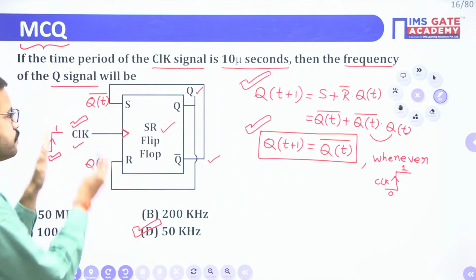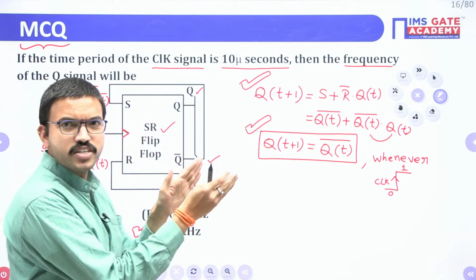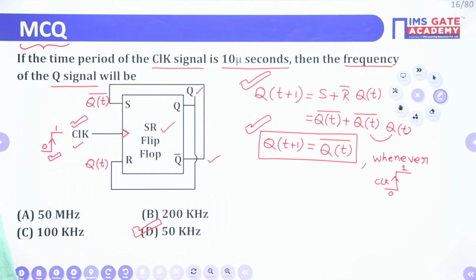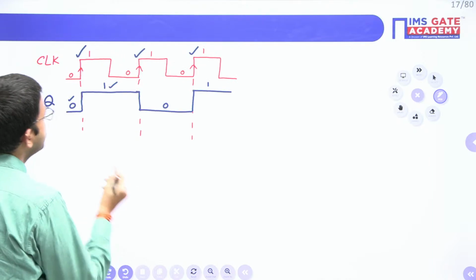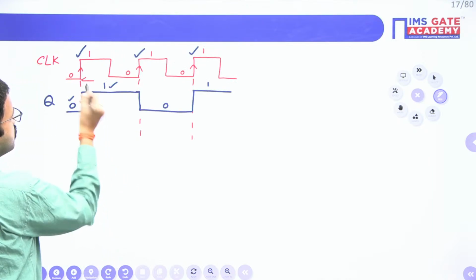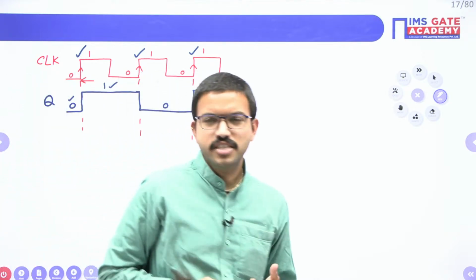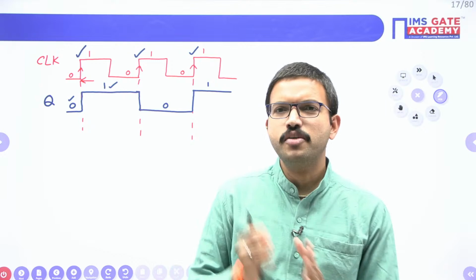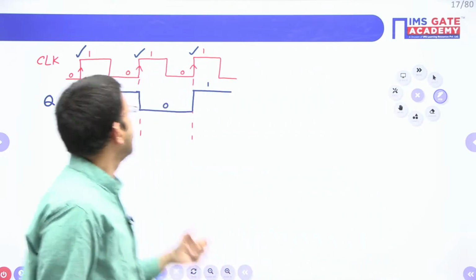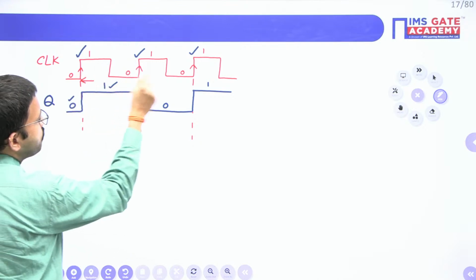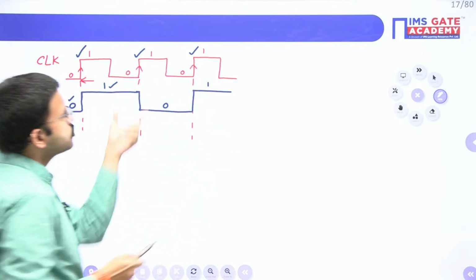Whether it is the positive edge or the negative edge of the clock signal, the final answer will remain the same for this question. Now just carefully observe. You might have studied in your signals and systems subject regarding periodic and aperiodic waveforms, right? If you observe the clock signal, this particular 1 0 combination is going to repeat.